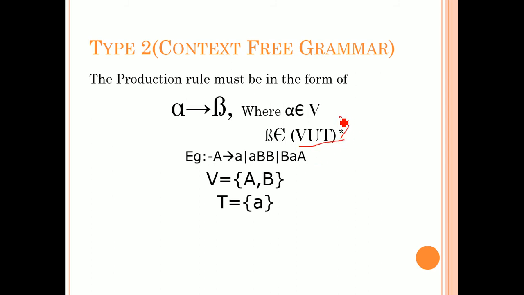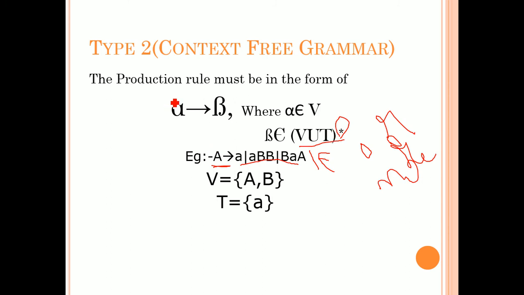Star in the sense Kleene closure. Kleene closure in the sense 0 or more occurrences, may or may not be considered. But alpha is only a variable. Here you can see alpha is nothing but only a variable, and the right hand side production can be only a terminal, only a variable, or a combination of both. Sometimes you can add epsilon also, because you are representing with Kleene closure. Kleene closure means 0 or more occurrences. 0 is nothing but null string, and null string is nothing but epsilon.